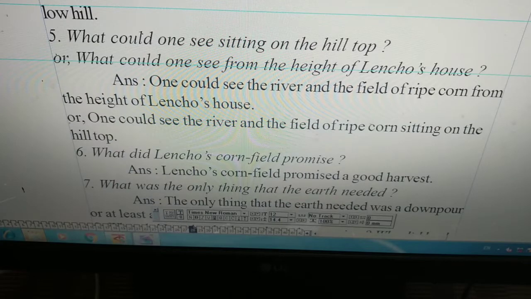That means the first one is the answer of the second type of question, and the second one is the answer of the first type of question. Now come to question number 6. What did Lencho's cornfield promise? Lencho's cornfield promised a good harvest.